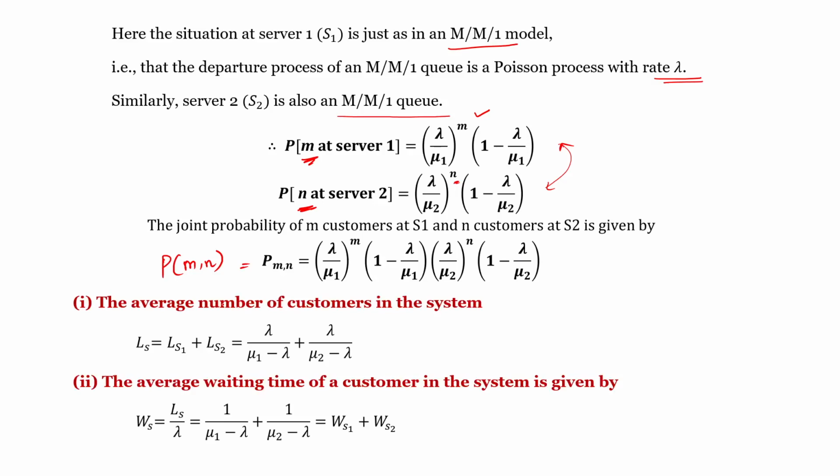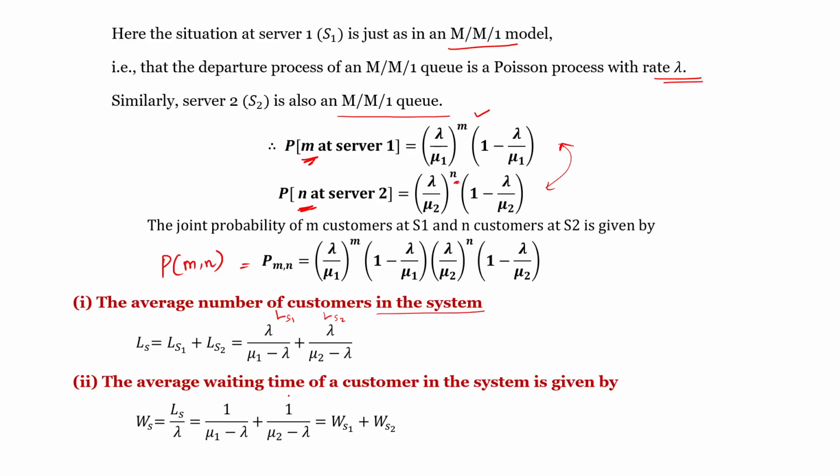Therefore, the average number of customers in the system is LS, equal to the number of customers in system S1 plus the number in system S2, the total system. LS equals lambda by (mu1 minus lambda) plus lambda by (mu2 minus lambda), for LS1 and LS2.